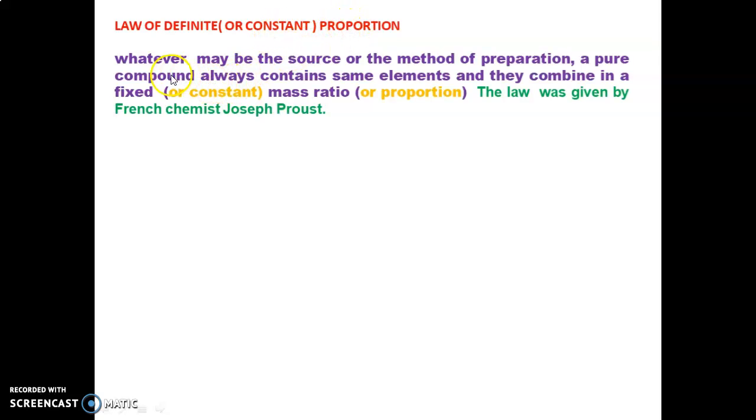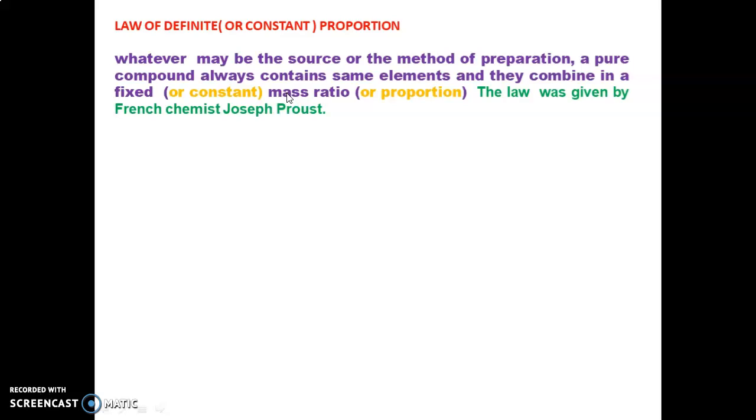What is meant by the statement? First of all, the statement: whatever may be the source or the method of preparation, a pure compound always contains the same elements. That is the first part of the law. Whatever may be the source or whatever may be the method of preparation, a pure compound always contains the same elements.